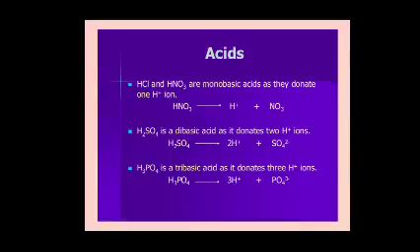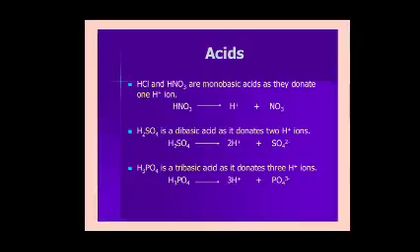HCl and HNO3 are monobasic acids as they donate 1 H plus ion. Like we already saw, HCl dissociates into H plus and Cl minus ions, so only 1 H plus ion is produced in water.